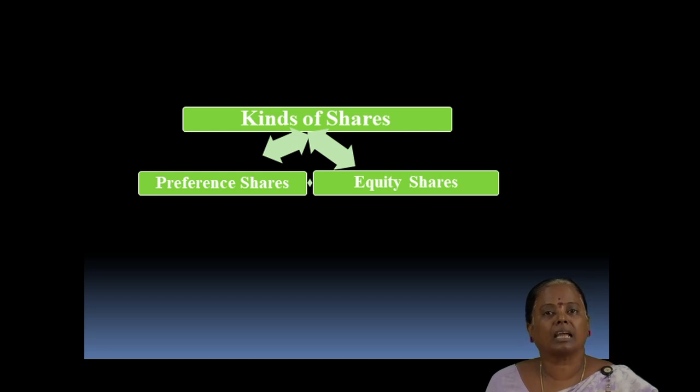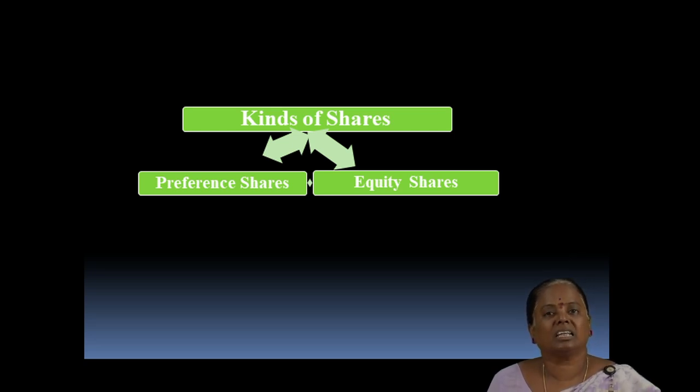The preference share capital is also a kind of share capital which is raised by the company from the public, but the only difference is that the shares owned by these shareholders are called preference shares, and they are getting preferential rights at the time of getting back the capital when the company is going to wind up.